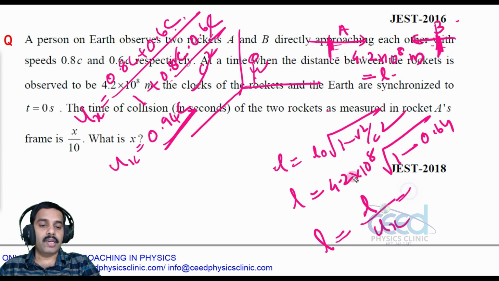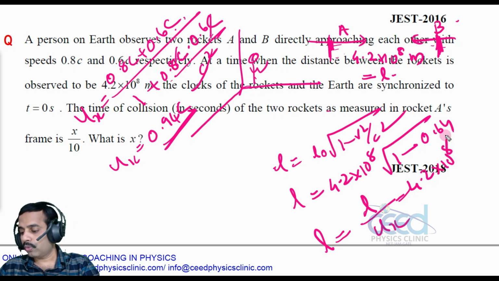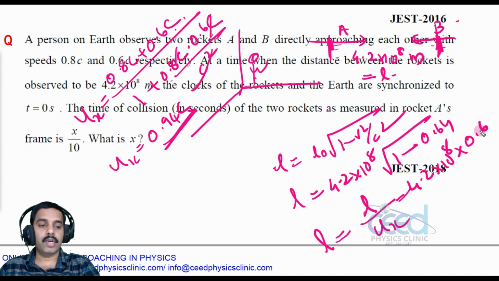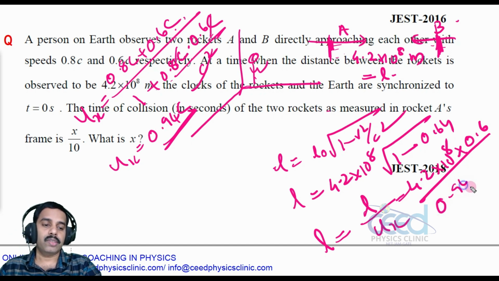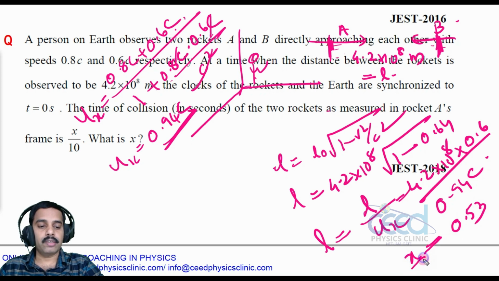Now what is this L we have solved? That is 4.2 into 10 raised to 8 into, when you solve this, you will get 0.36 root, that is 0.6, divided by ux, which is 0.94c. You can substitute these values here, and then you will get 0.53, and this is given as x by 10.